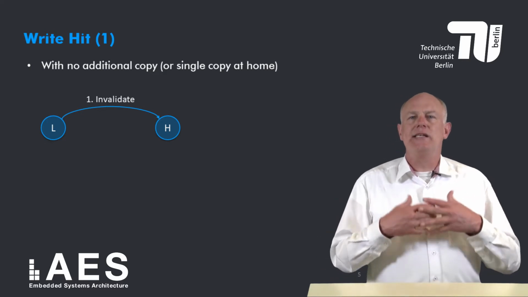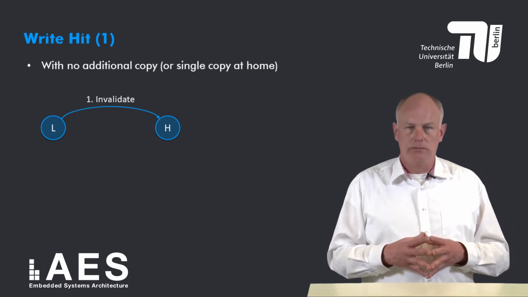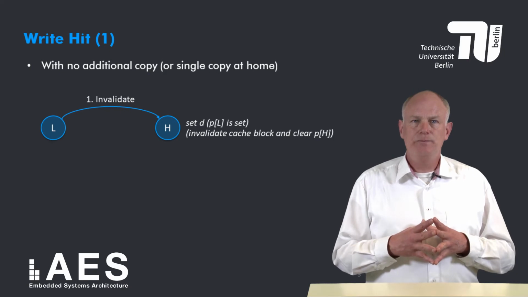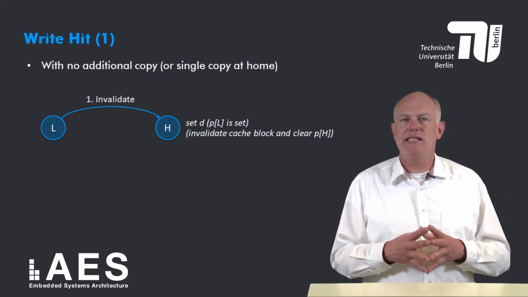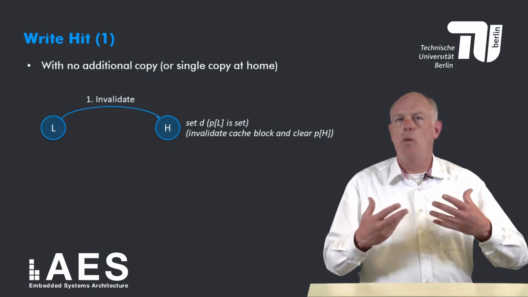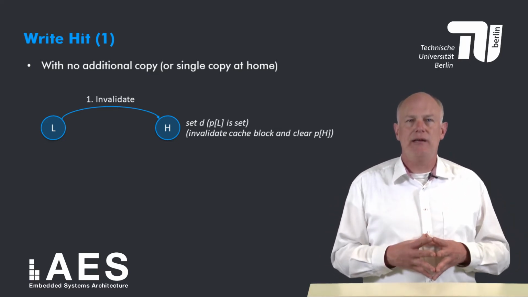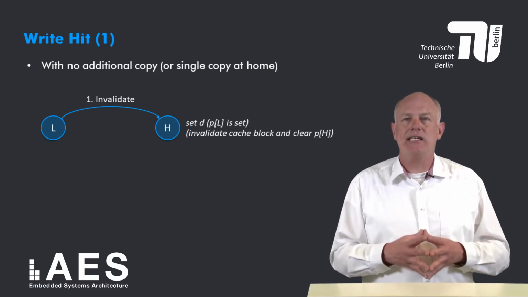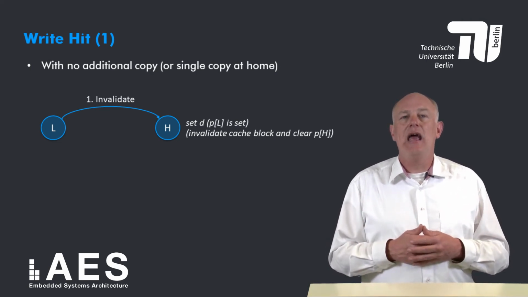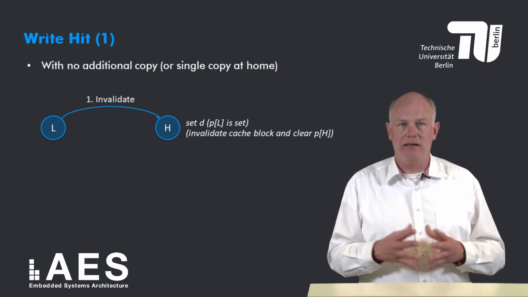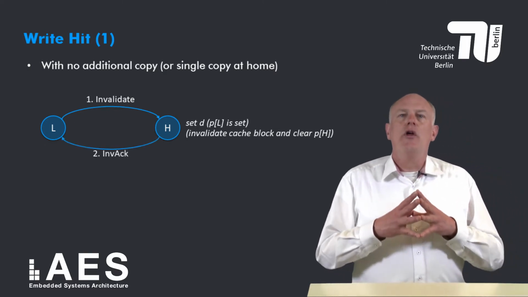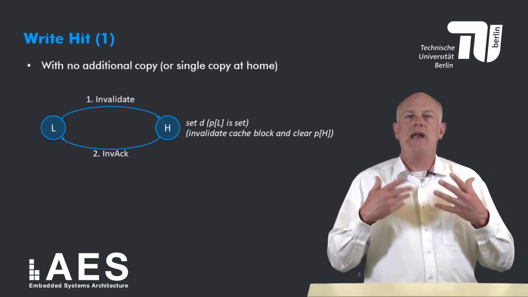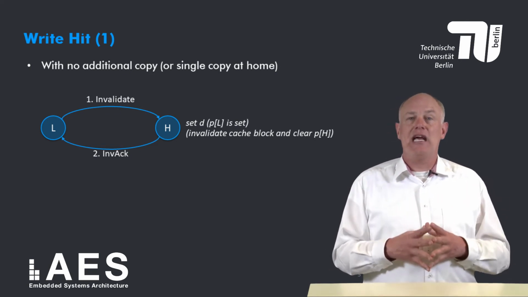First, the local node sends an invalidate message to the home node. Upon receiving this message, the home node sets the dirty bit. The presence bit for the local node has already been set, since a write hit implies that the home has a cached copy of the block in state shared. Furthermore, if the home node also has a copy of the block in its cache, the cached copy needs to be invalidated and the corresponding presence bit cleared. Finally, the home node sends back an invalidation acknowledge to the local node, and the local node can now complete the write and change the state of the cache block to modified.